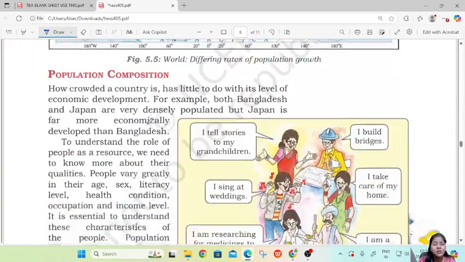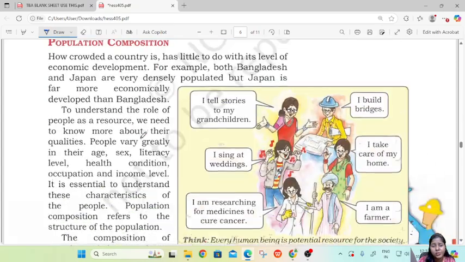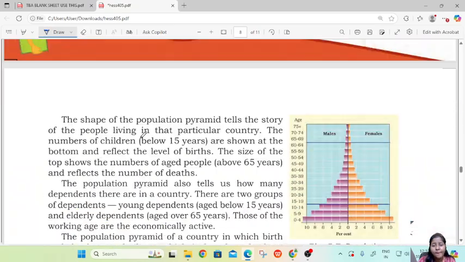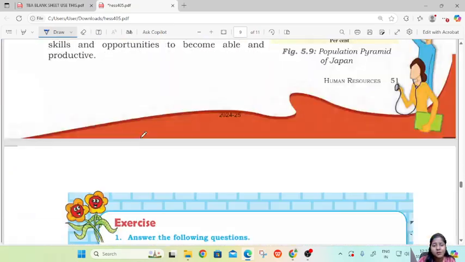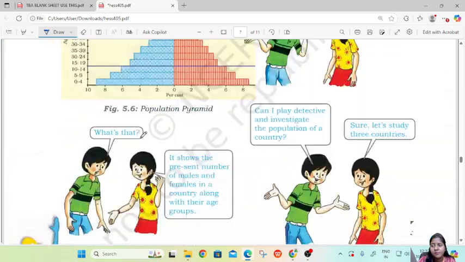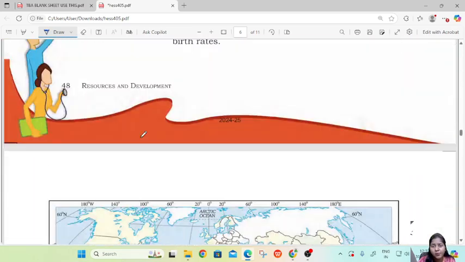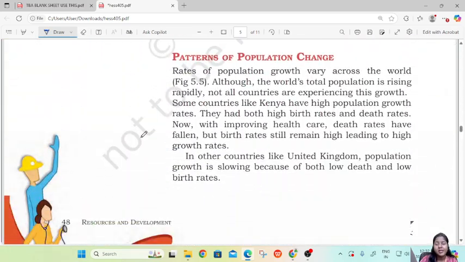So here we'll see the patterns and population composition. Rates of population growth vary across the world. Although the total population is rising rapidly, not all countries are experiencing this growth.